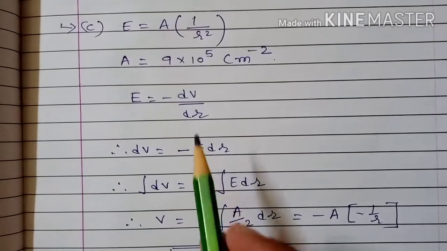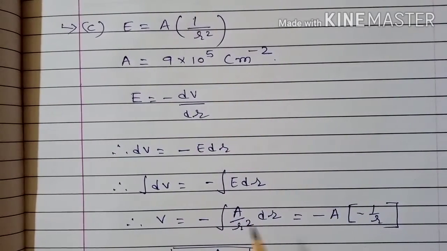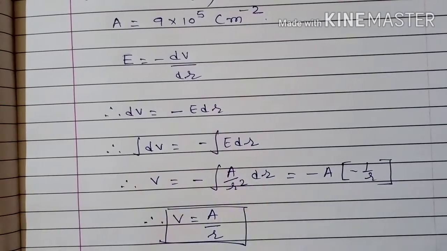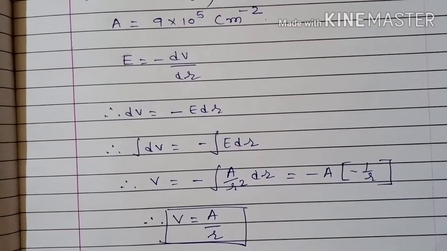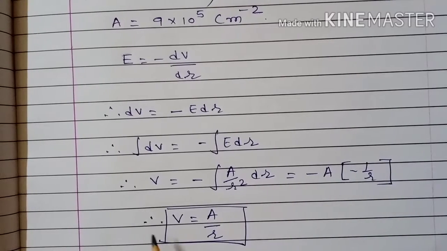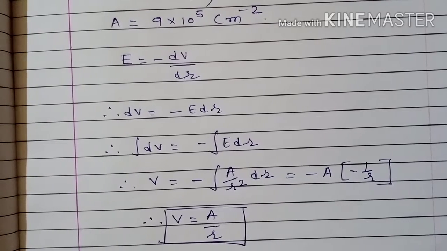The electric field is given to us as A into 1 by R square. So A by R square into dr, where A is a constant, integration of 1 upon R square dr. What is the integration of 1 upon R square? That is minus 1 by R. So minus minus plus. So the potential at any point R is given by V is equal to A by R.